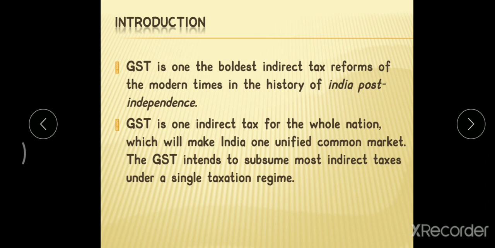So what does indirect tax mean? The government levies or charges taxes on the purchase of goods and services. Whatever goods we purchase, whatever service we consume, on that we, as consumers, pay a certain tax, which is indirect. But in direct tax, the individual pays taxes on his income, like a salaried person pays tax. That is the direct tax and indirect tax.